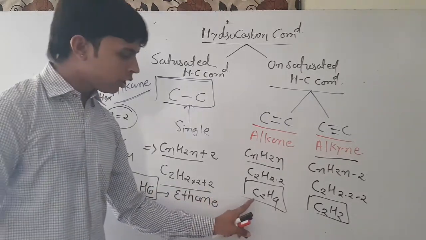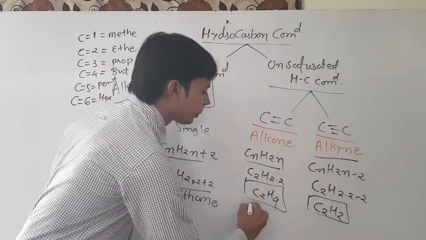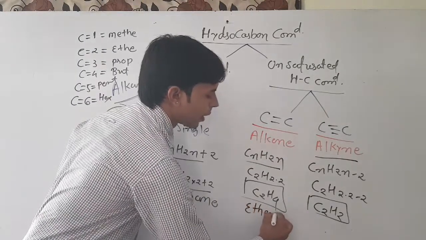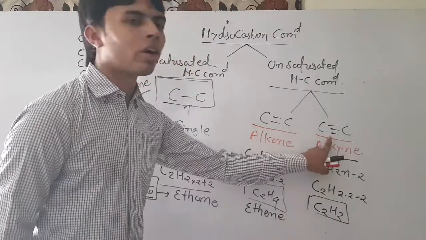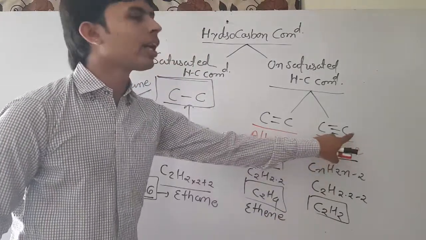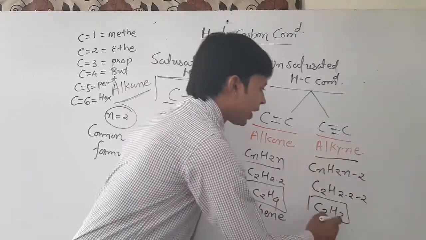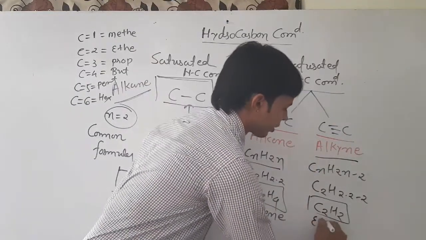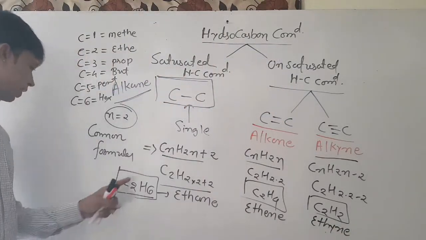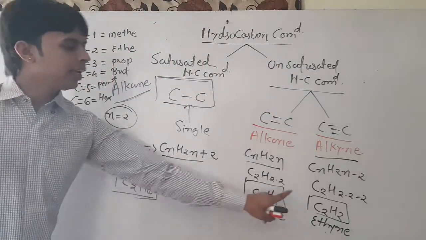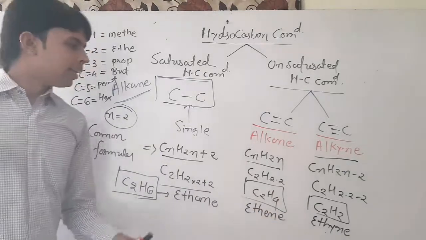With 2 carbons in alkene, that's called ethene. With 2 carbons and a triple bond between carbons, that's alkyne, called ethyne. Examples: ethane, ethene and ethyne.